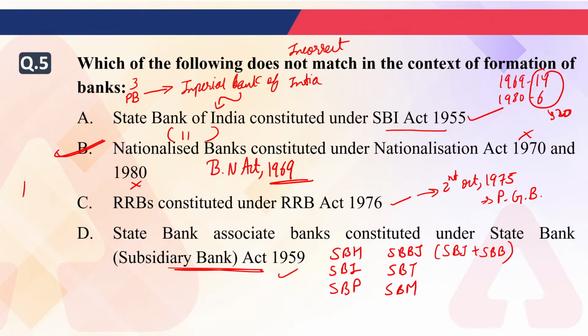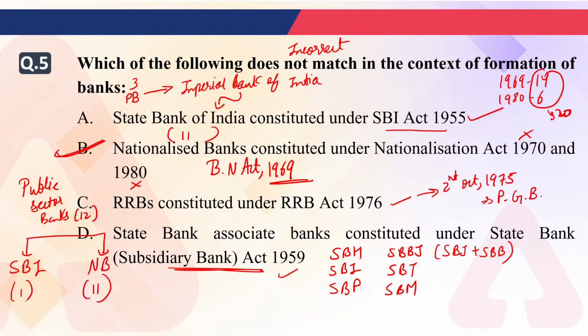The public sector banks are 12 right now. And the public sector banks are divided into two categories. First is your SBI and second is your nationalized banks. So nationalized banks are 11 and one is SBI. That's why our public sector banks are 12. So public sector banks are 12, but nationalized banks are only 11 right now.